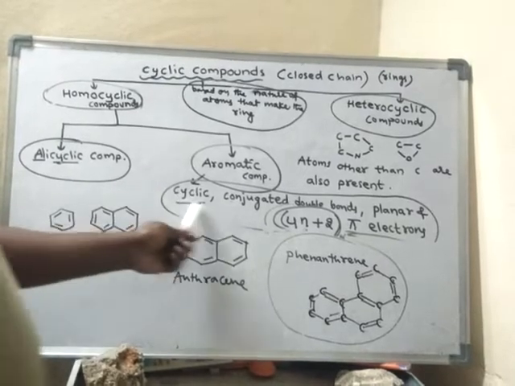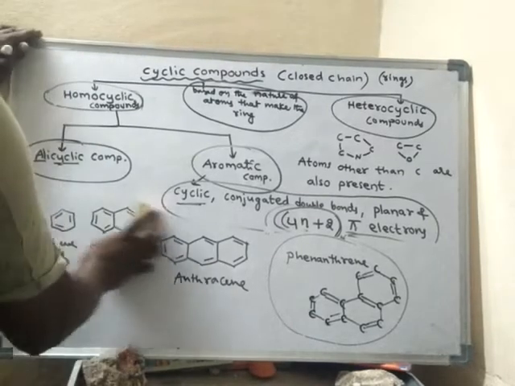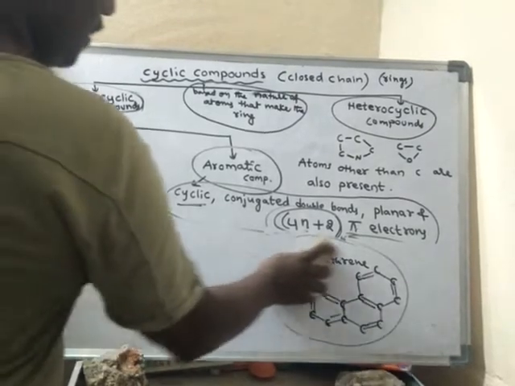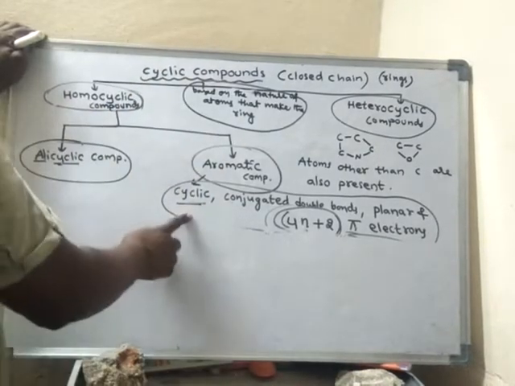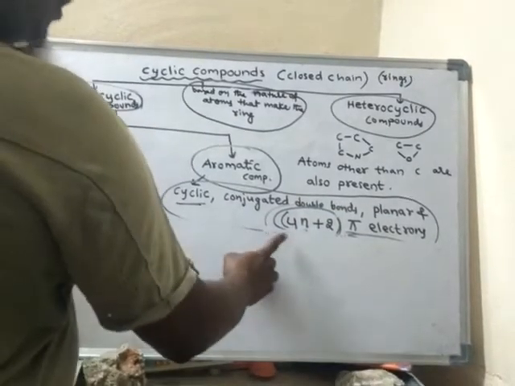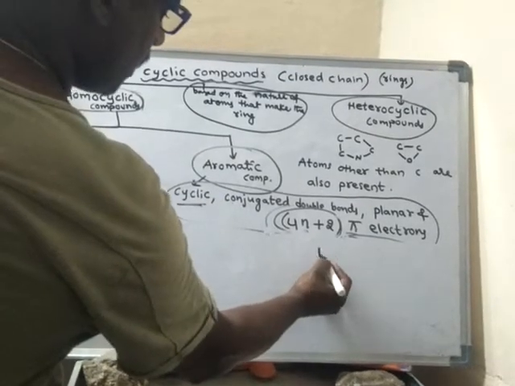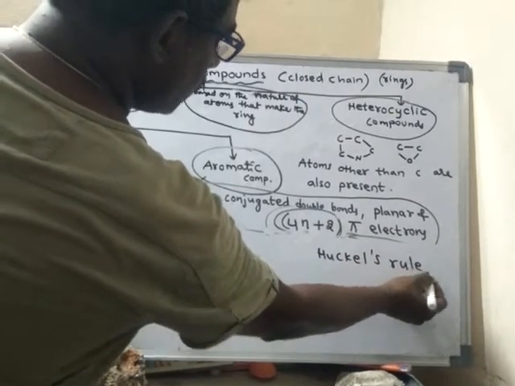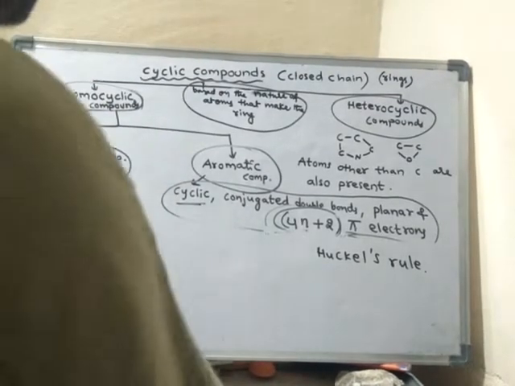Okay, so this is called Huckel's rule. So I am rubbing it off. Huckel's rule says that if a molecule is aromatic, then it should be cyclic, it should contain conjugated double bonds, it should be planar, and it should contain 4n plus 2 pi electrons. So aromatic compounds can be decided by Huckel's rule.